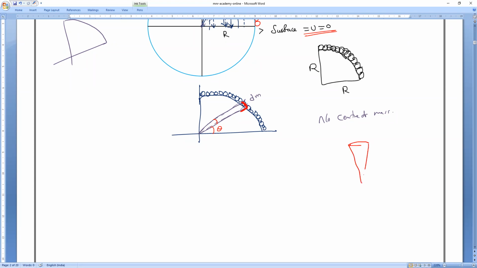So how to find the length of this arc? L is equal to r theta. Remember, we studied this in the first chapter, fundamental physical quantity. This is similar to that. Does everybody remember or not? That is what it is.